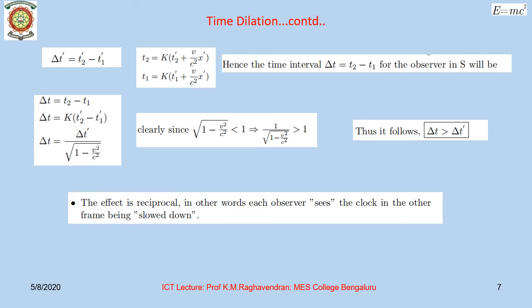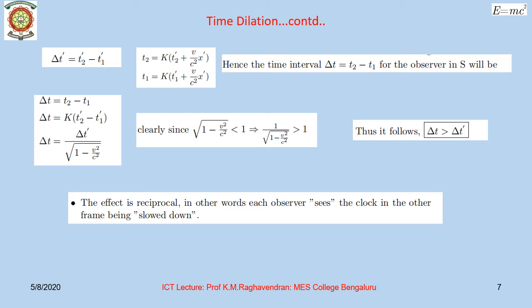Substituting for k, we get delta t equals delta t dash divided by root of 1 minus v squared by c squared. Clearly, since root of 1 minus v squared by c squared is less than 1, 1 over root of 1 minus v squared by c squared will be greater than 1. Hence, it follows that delta t is greater than delta t dash. This means the observer in S records a larger time interval. This means from his point of view, the clock in S dash appears to have slowed down.